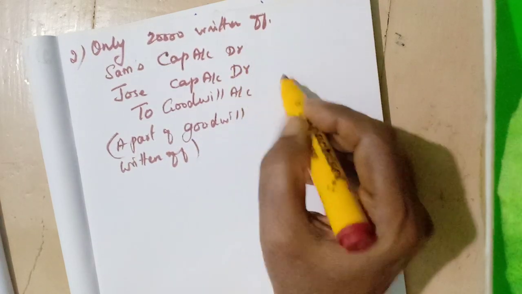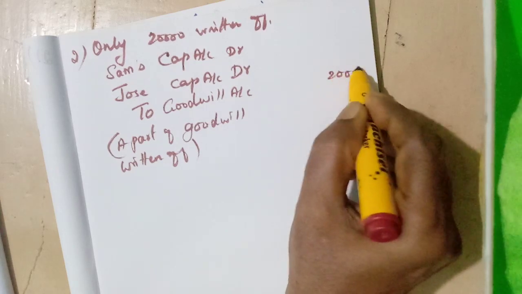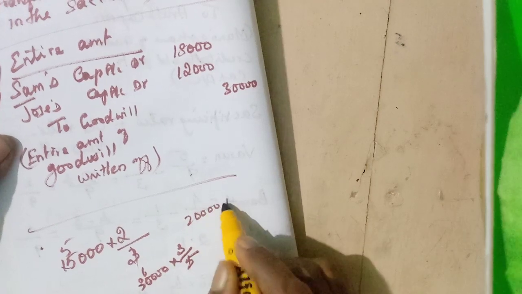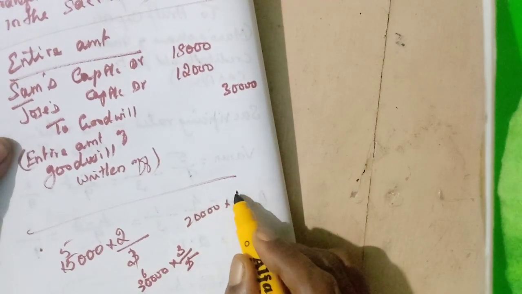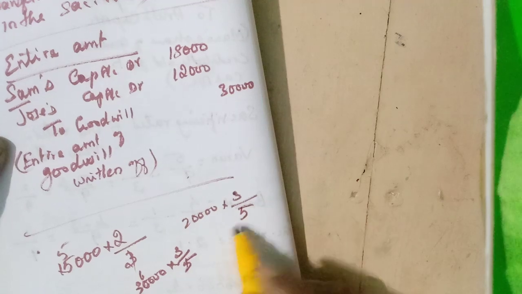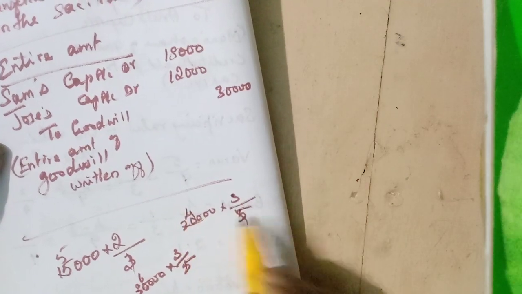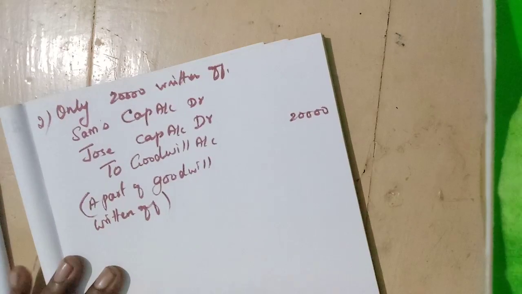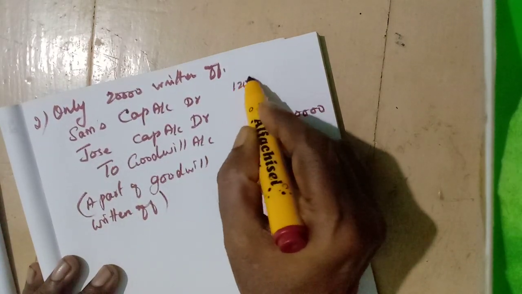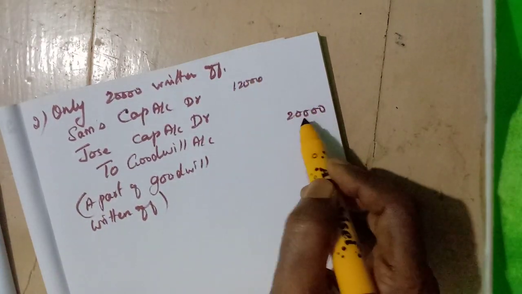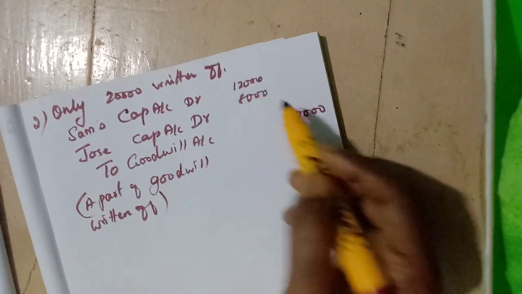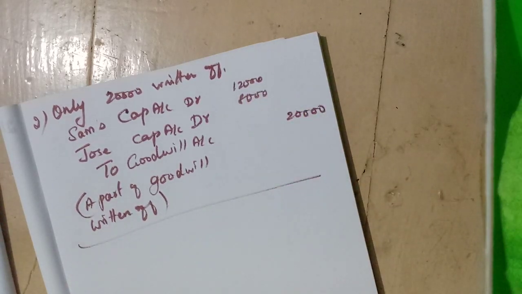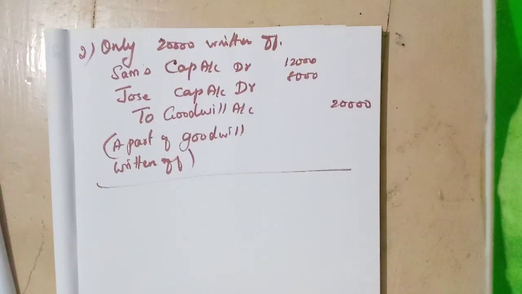How much goodwill? 20,000. Now we need to calculate 20,000 for the first partner, 3 by 5. 5 means 4, so 4,000 into 3 is 12,000. So 12,000 and 8,000. We can deduct that 12,000 from 20,000 and we get 8,000. Okay, students, the entry is over. These entries you have to copy down in your classwork notebook. Okay, students, thank you very much.